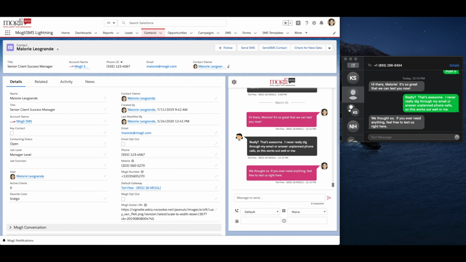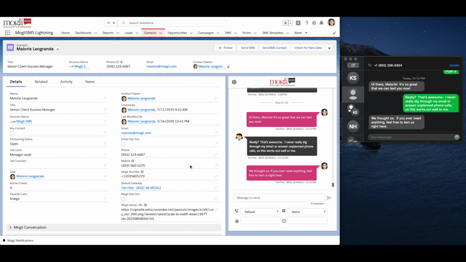We'll be going over some Mogli-related fields and conversation view features. To the right of my Salesforce instance is iMessage. iMessage has nothing to do with Mogli. We're only using it as a way to showcase text messages being sent and received in real time. Let's start by taking a look at my test contact record and going over a few Mogli-related fields. Keep in mind that Mogli can send and receive texts on any other standard or custom Salesforce objects.